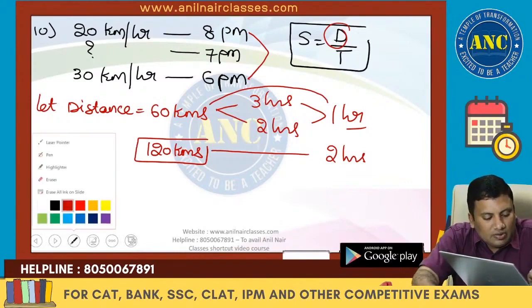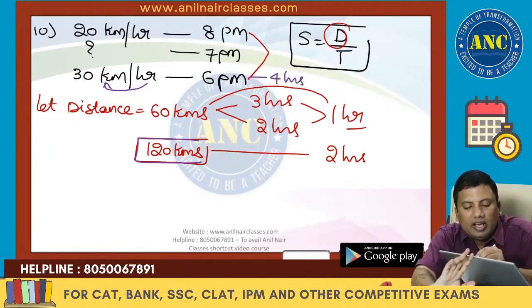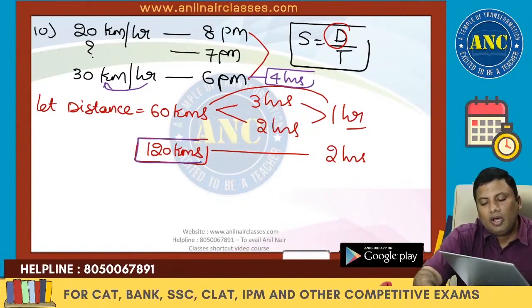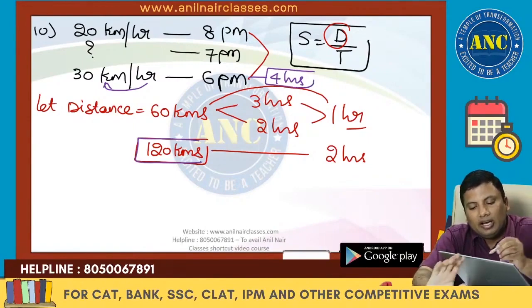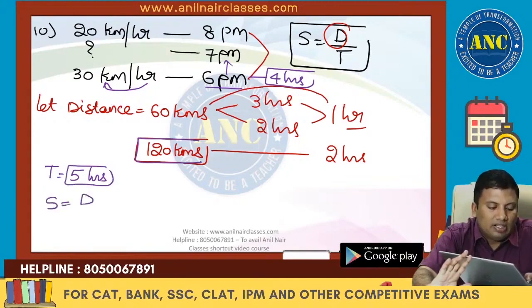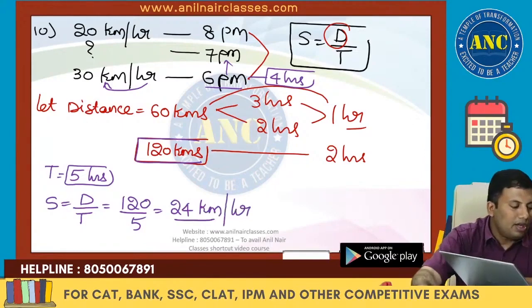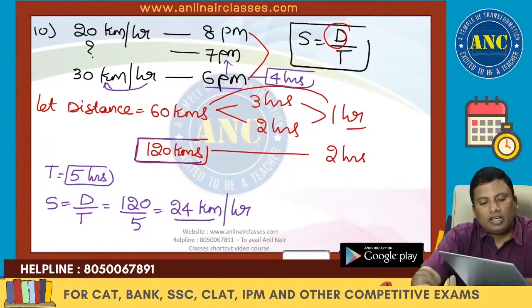If the distance is 120, at 30 kilometers per hour, it will take 4 hours. 4 hours is the traveling time to reach at 6 p.m., but I want 7 p.m. So the time period is 1 hour more than 4 hours. It is 5 hours. Speed is distance by time. 120 by 5 is 24 kilometers per hour.